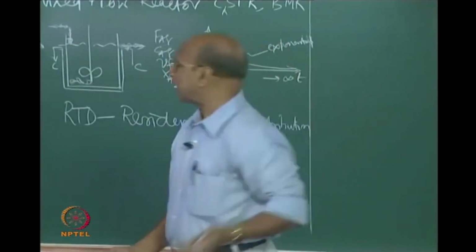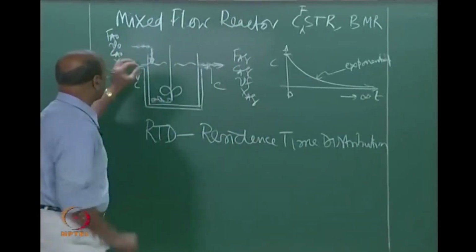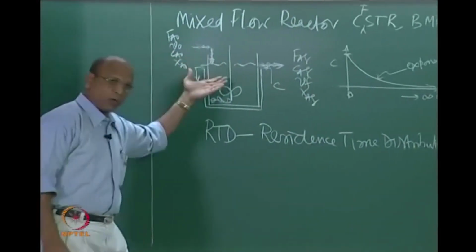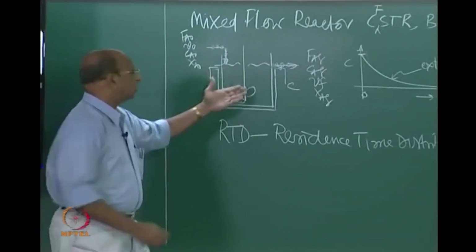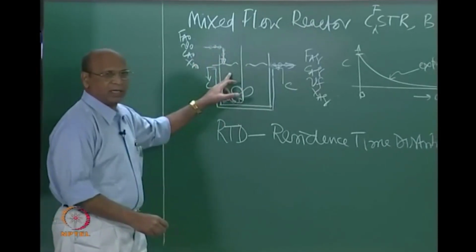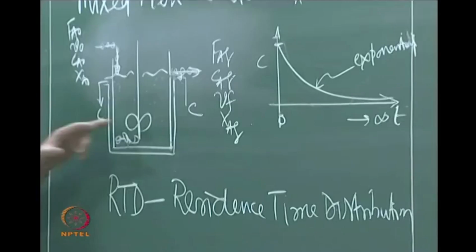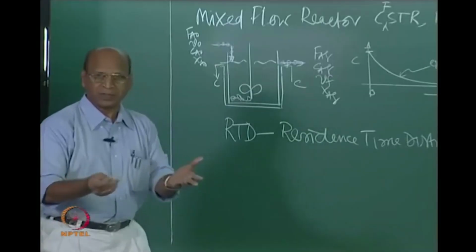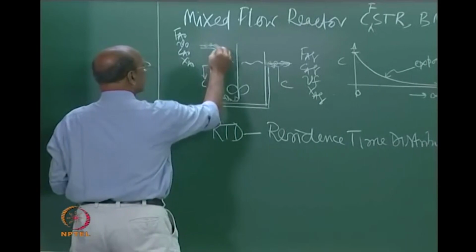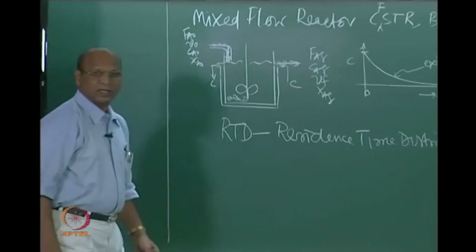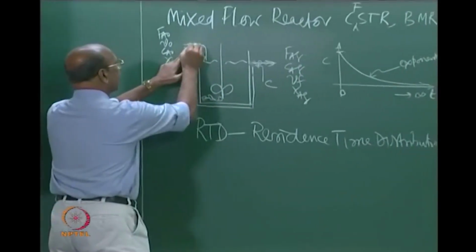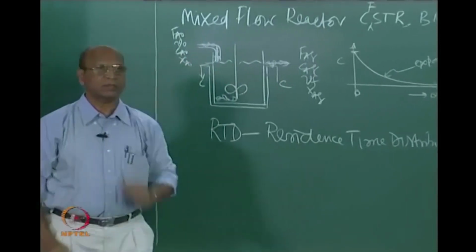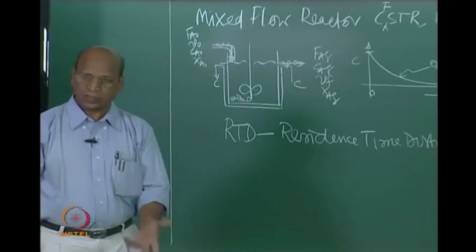Same thing, sir, why do you say that one drop? Can I put this disc here? You can also put that disc there. I show just an arrow here, but actually only if I have one arrow, no fluid can enter, correct? It should be a pipe. So, that pipe is something like this, right? So, in this pipe now I will suddenly introduce my disc, correct? I can do that.